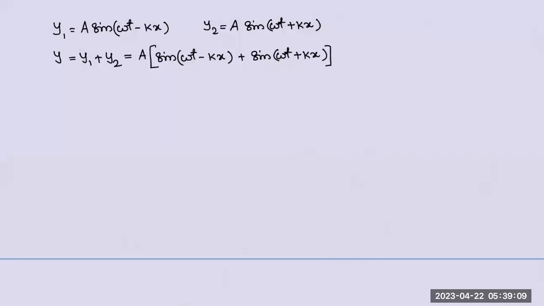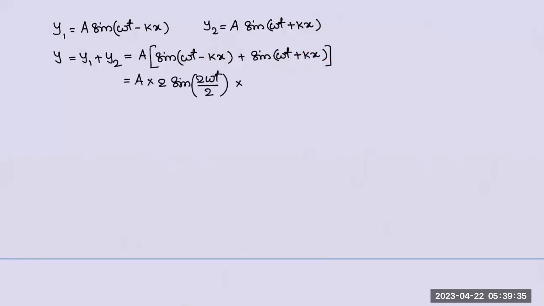Sin C plus sin D is equal to 2 sin of (C plus D) by 2. If I add C and D, the plus kx and minus kx get cancelled, and omega t plus omega t gives 2 omega t. So (C plus D) by 2